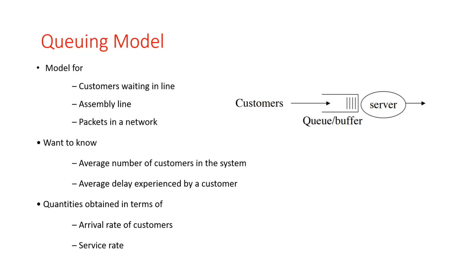This quantity is obtained in terms of the arrival rate of customers and the service rate in the queuing model.